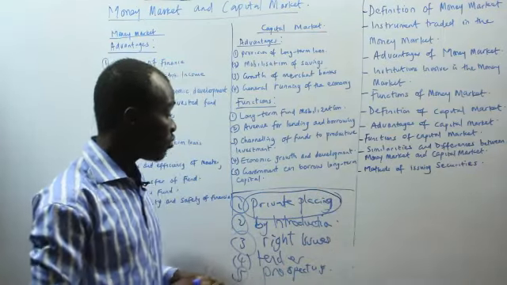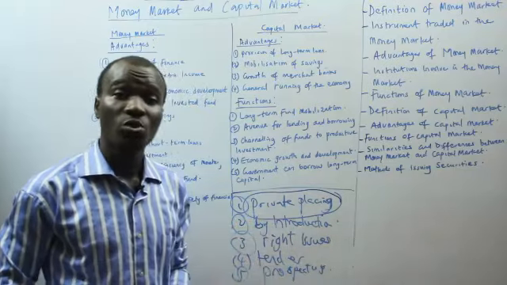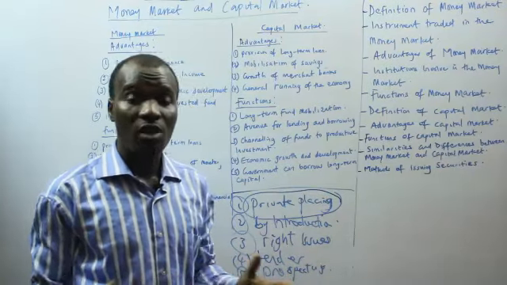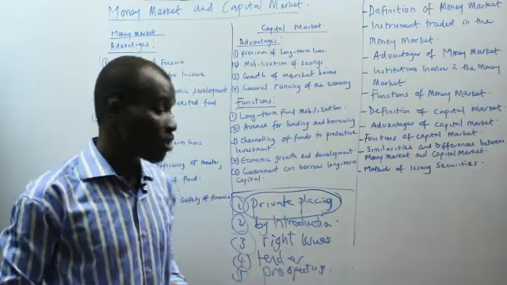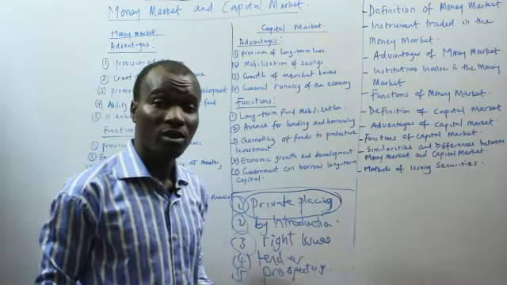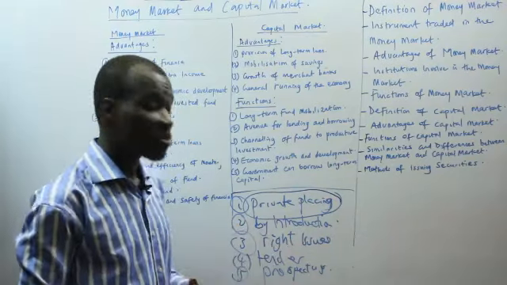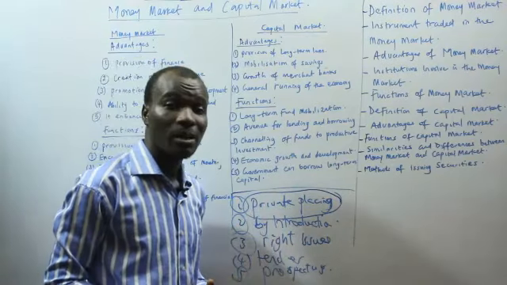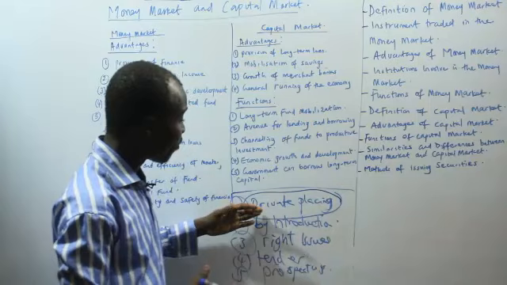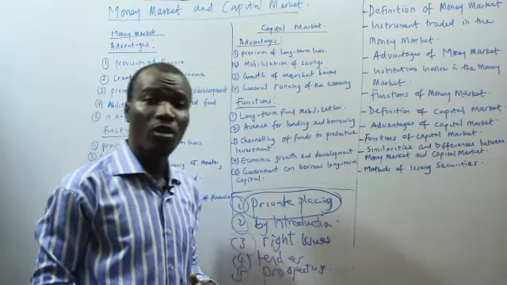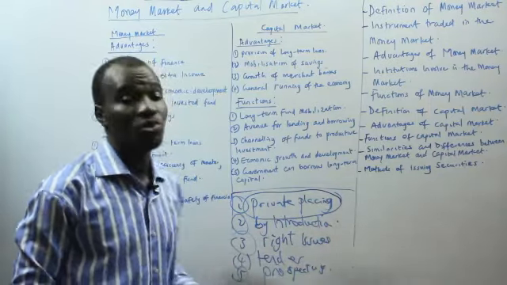Whenever there is a new issue of securities, all of these shares will be given to the issuing houses or discount houses to have the shares sold to members of the public for subscription. Such a method of issuing securities is private placing. The money from private placing goes to the companies which are issuing such securities.